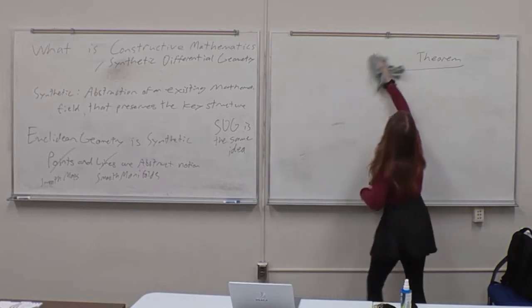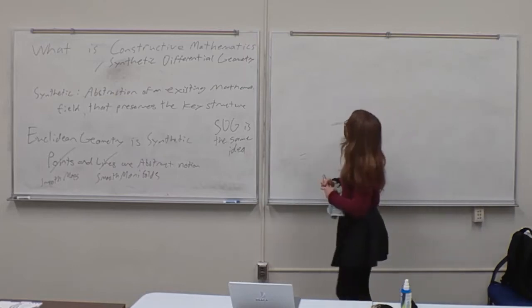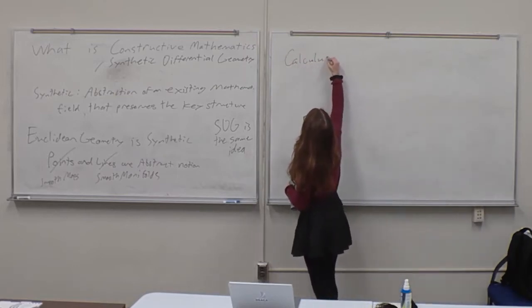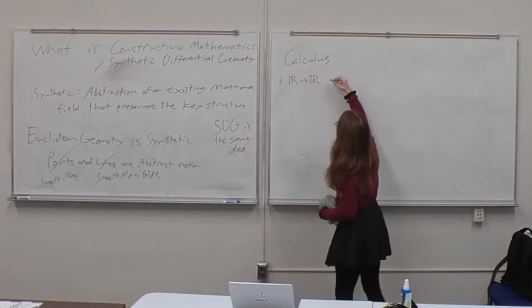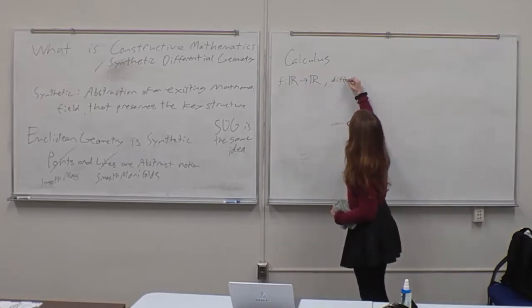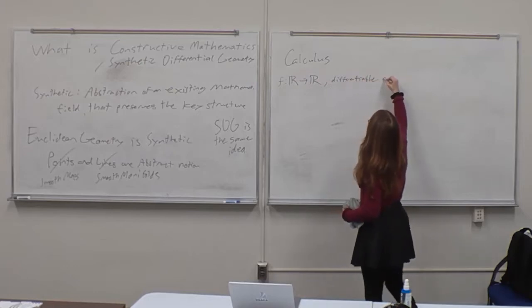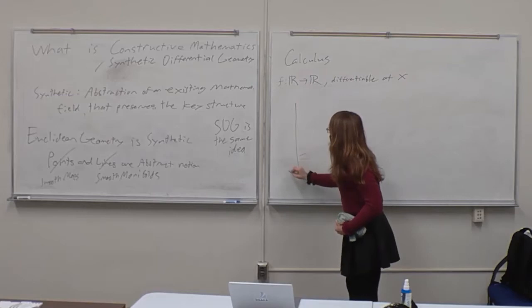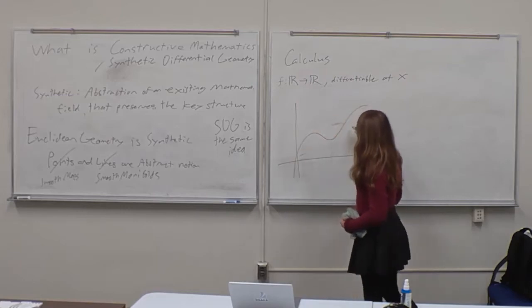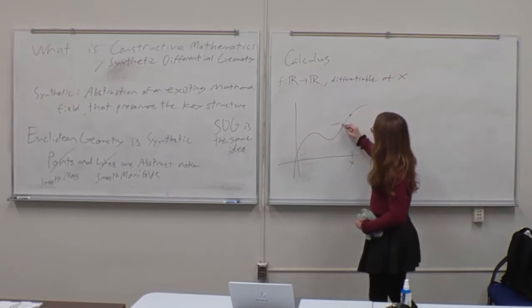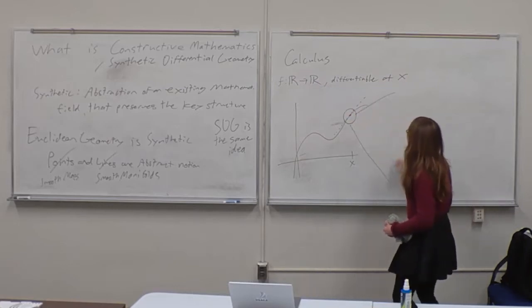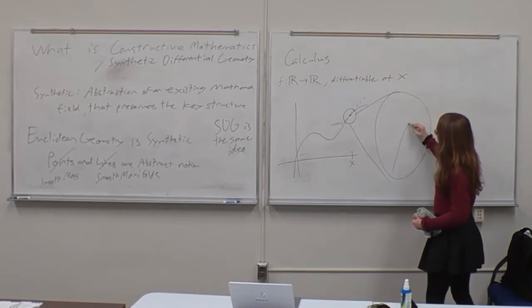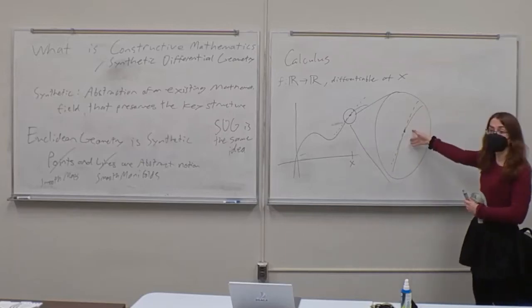In introductory calculus, we generally think of a function f from the real numbers that is differentiable at a point x as being a function such that if you look at the graph of f, and we look at the point x and the tangent line of the graph of f at this point, if we zoom in, the graph of f at this point is approximately the tangent line.